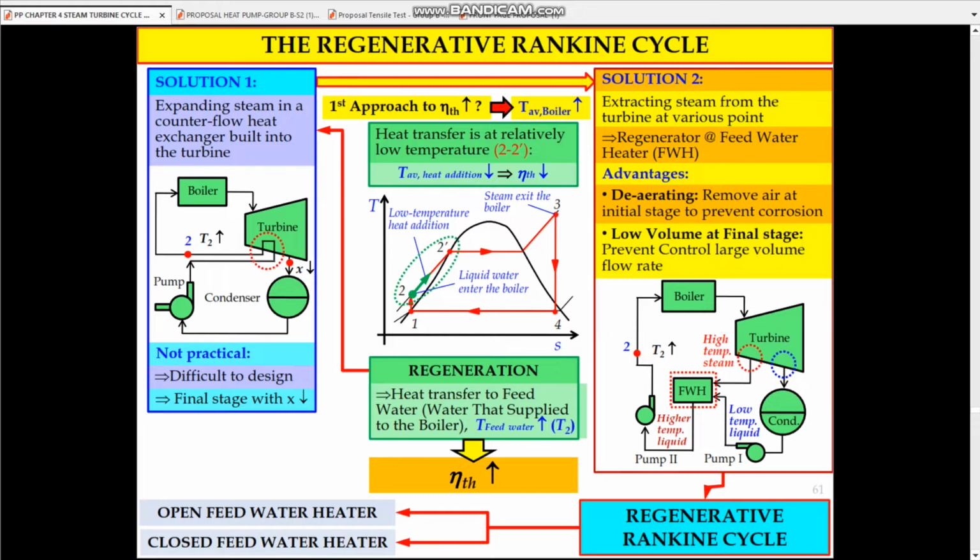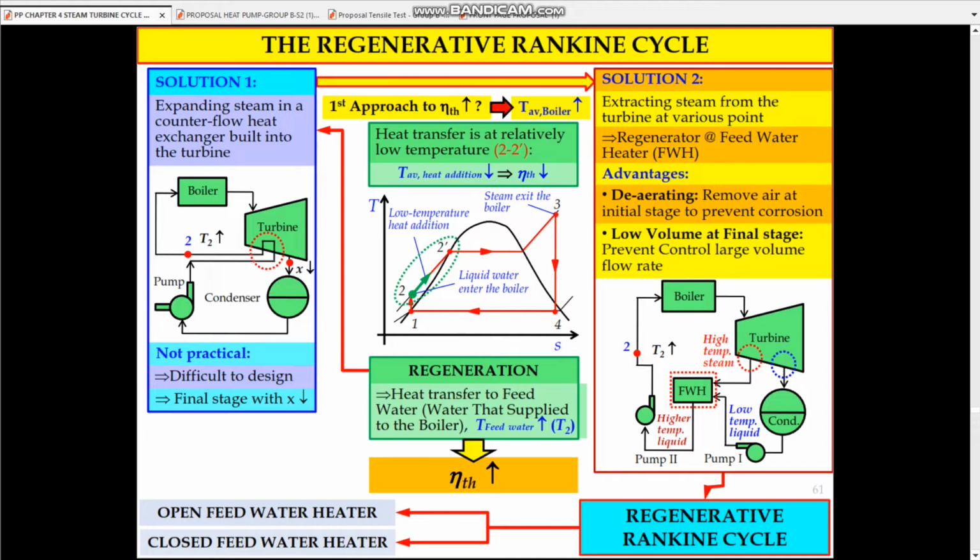So the method that we can use to increase the temperature T2 we call the regeneration process, where we need to supply heat. So we need to provide that heat transfer to the feed water that is supplied to the boiler. So if we can increase the temperature of the feed water, that refers to T2, the value of T average during the heat addition process will increase, and the thermal efficiency for the Rankine cycle will also increase.